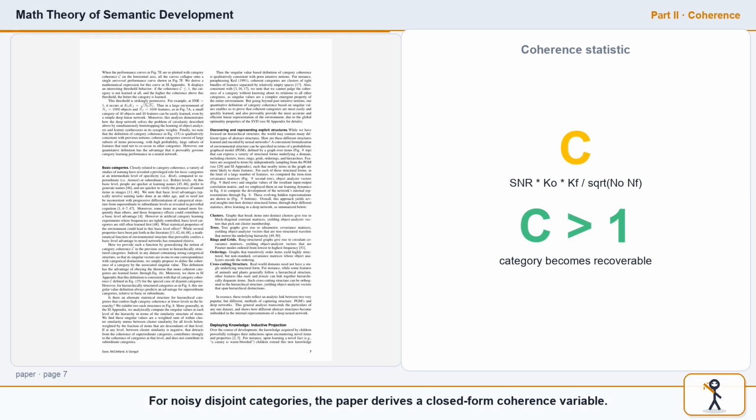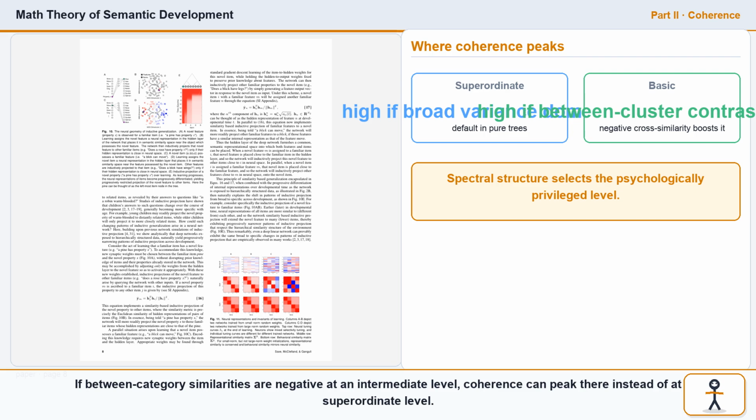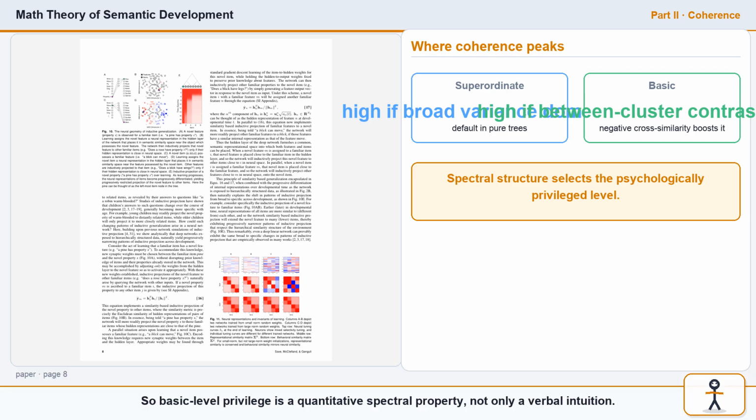For noisy disjoint categories, the paper derives a closed-form coherence variable, C equals SNR times KO times KF, divided by the square root of NO times NF. Only C matters for recovery performance in the high-dimensional limit. The singular value definition of coherence also explains basic-level effects. If between-category similarities are negative at an intermediate level, coherence can peak there instead of at the superordinate level. So basic-level privilege is a quantitative spectral property, not only a verbal intuition.